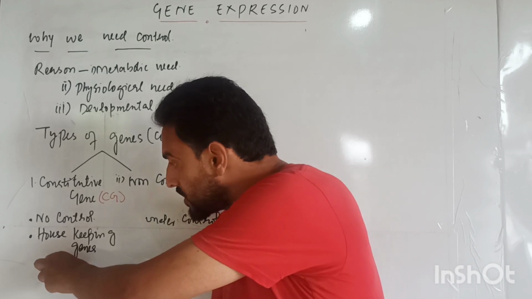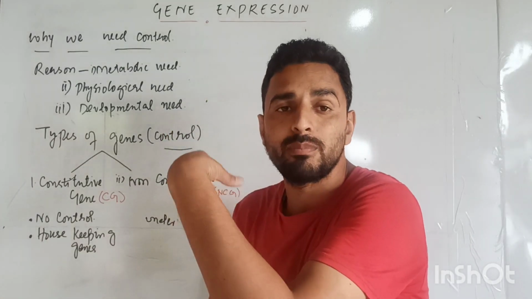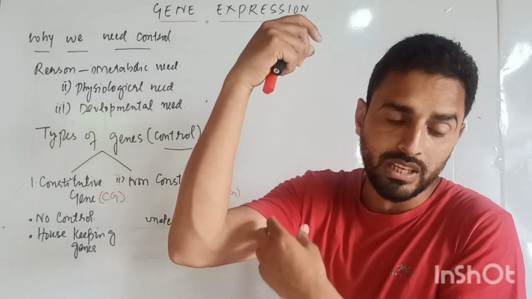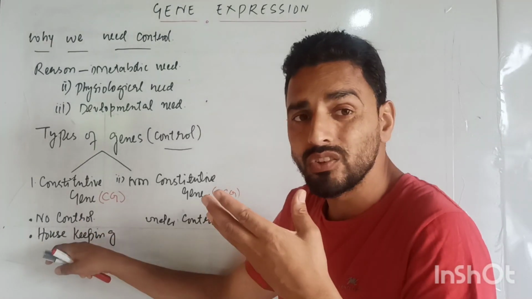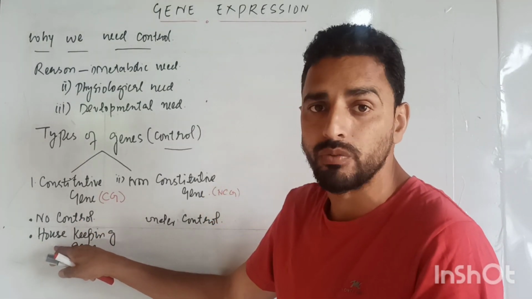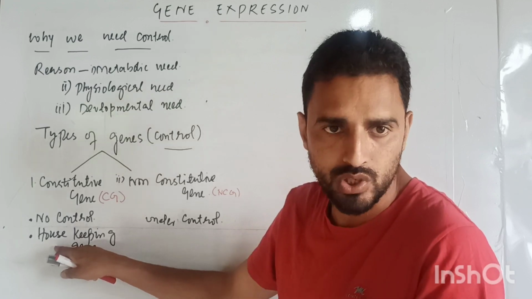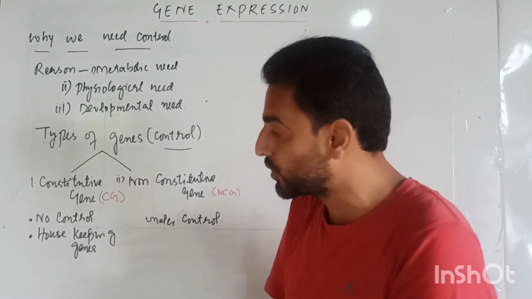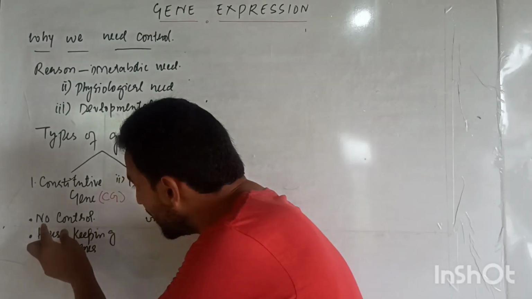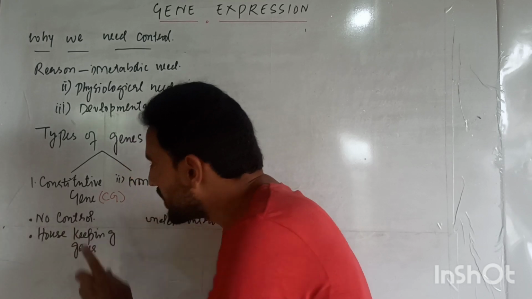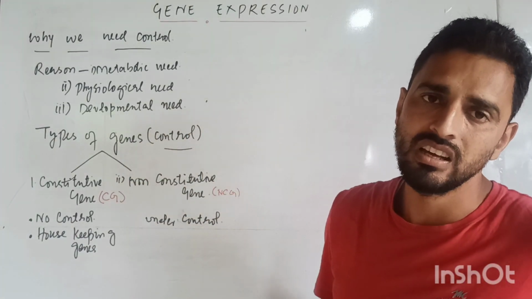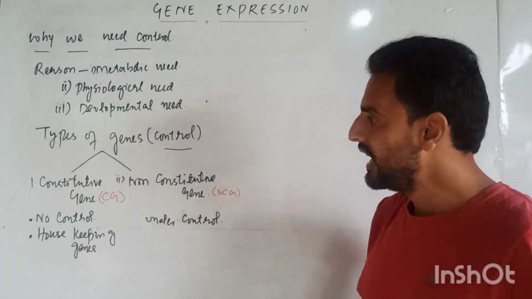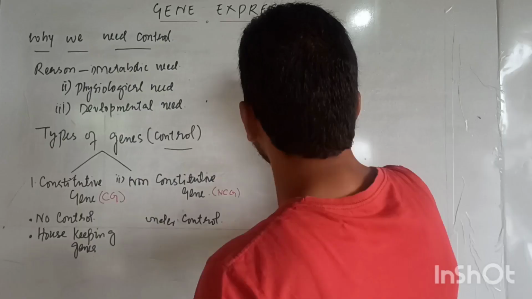And for glycolysis and for the formation of tRNA, we do not require any control, and these genes are known as constitutive genes or housekeeping genes. Clear?